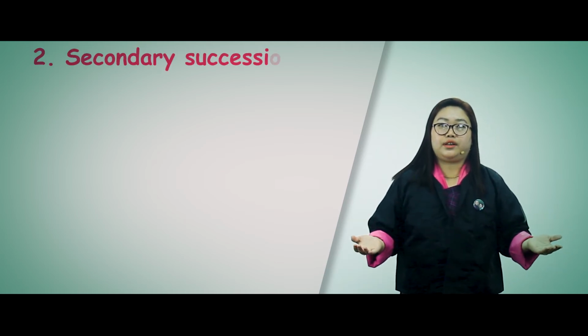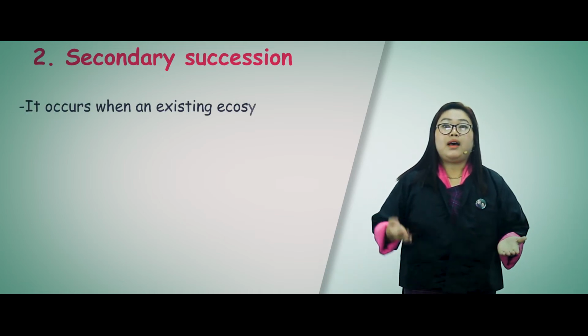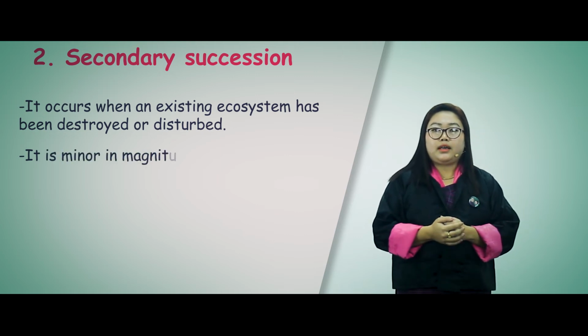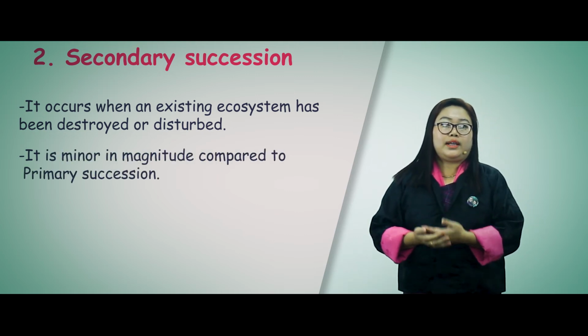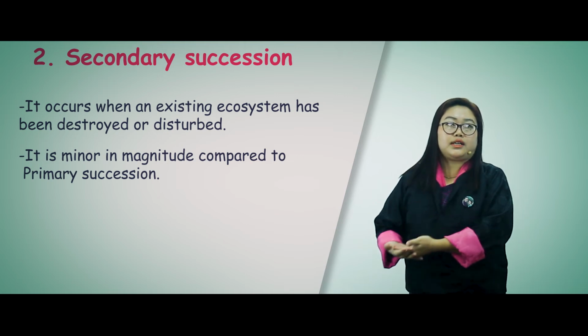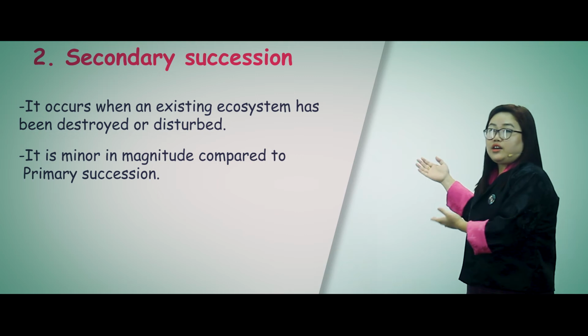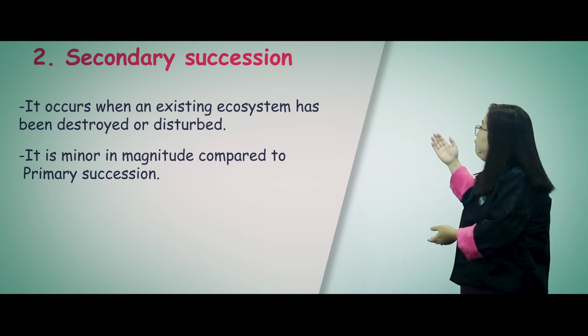Next, the second main type of ecological succession is known as secondary succession. Secondary succession occurs when an existing ecosystem has been destroyed or disturbed. It is minor in magnitude compared to primary succession. Let us look into an example of secondary succession. A forest fire may destroy very large areas of trees and plants. Or we can also say that flooding may destroy an area.